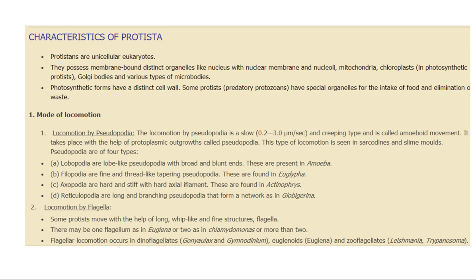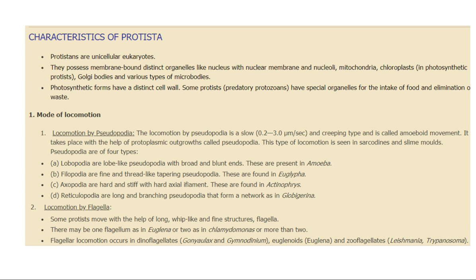As I told you, protistans are unicellular eukaryotes, and since they are eukaryotes, they possess membrane-bound distinct organelles like nucleus with nuclear membrane and nucleoli, mitochondria, chloroplast in case of photosynthetic protists, and Golgi bodies and various other types of microbodies. Naturally, only when they are photosynthetic will they have chloroplast. Photosynthetic forms have a distinct cell wall, and some protists are predatory protozoans. They have special organelles for intake of food and elimination of waste product.